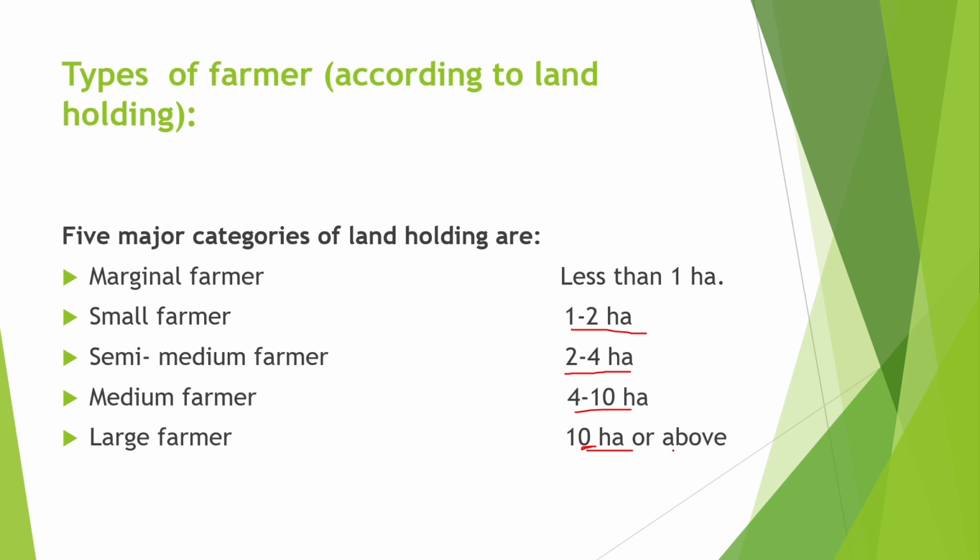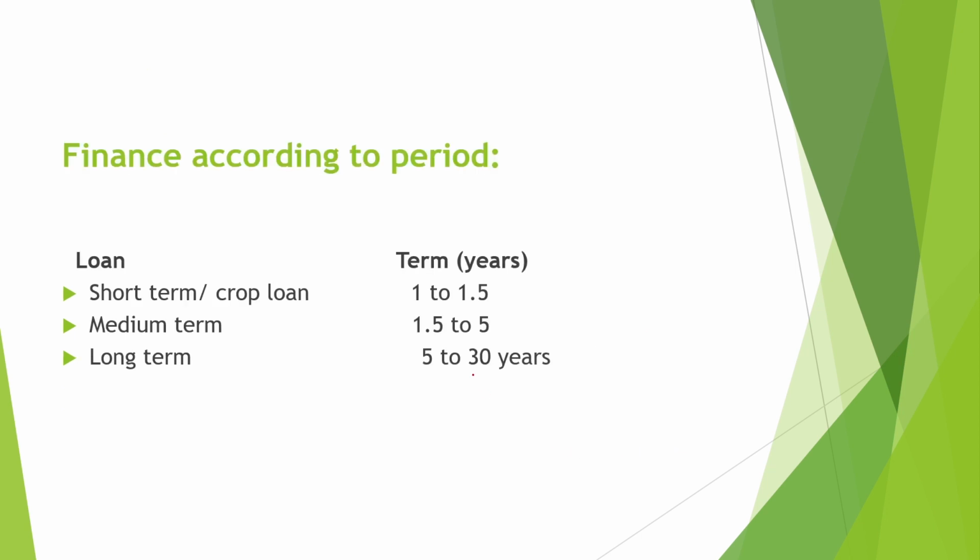According to the period, finance is classified as a short term loan which is given for 1 to 1.5 year, medium term loan for 1.5 to 5 years, and the long term loan which is for 5 to 30 years. This short term loan is required for sowing, fertilizer application, plant protection measures and payment of wages to casual workers.